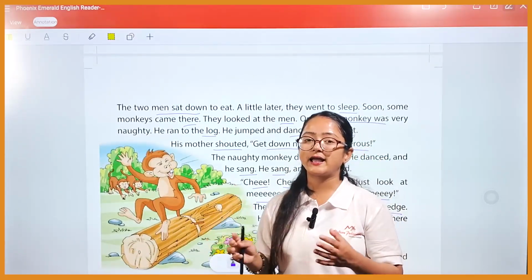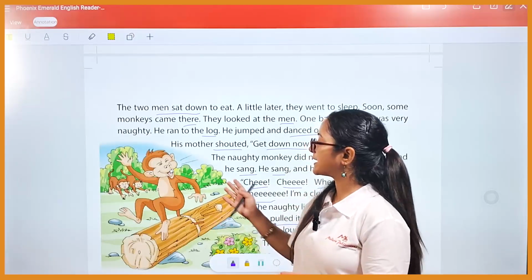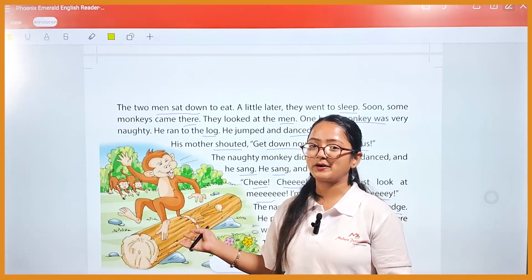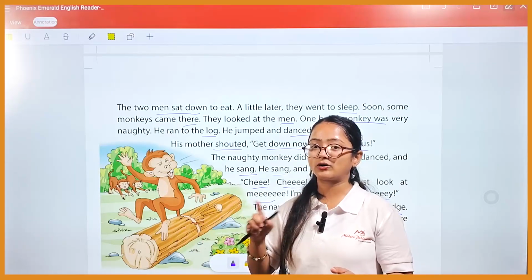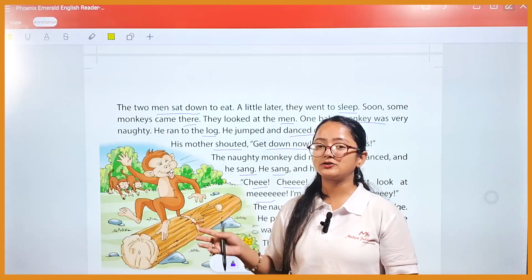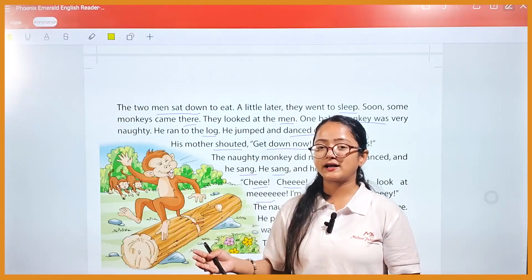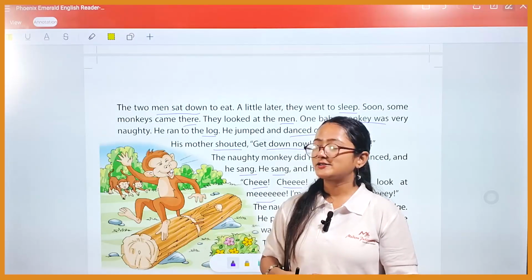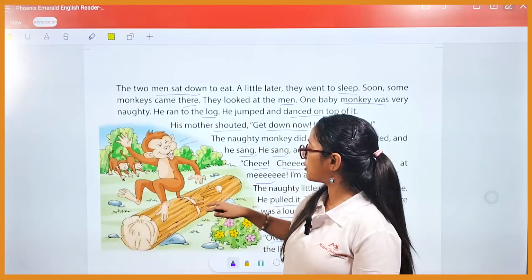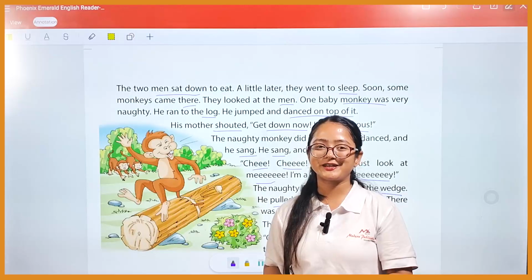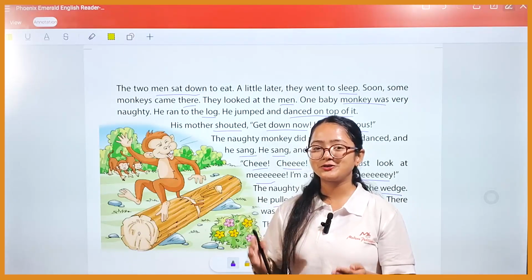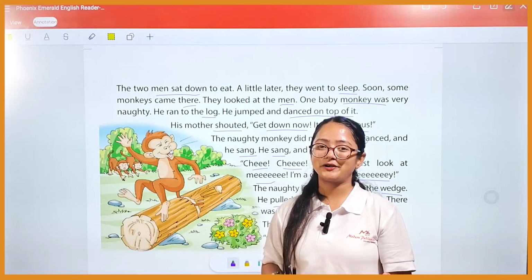We have learned that one should not be mischievous like this baby monkey. One should be careful when the parents are saying not to do these types of things, then you should stop it, because elders are always correct. So you should always observe the thing first and you should not start your mischievous behavior. Students, you should listen to your teachers, your parents and elders.